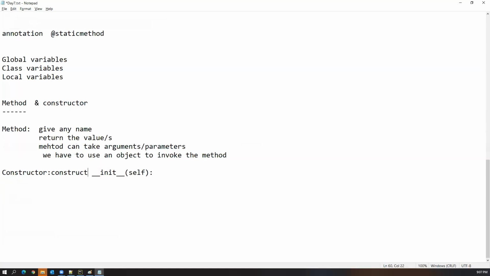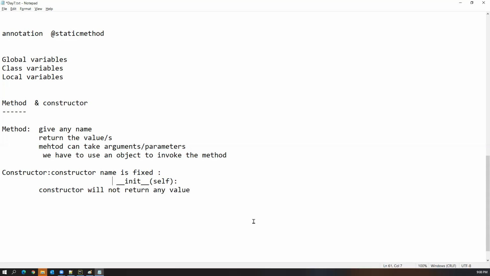The constructor name is fixed. And a method can return a value, but a constructor will never return any value.